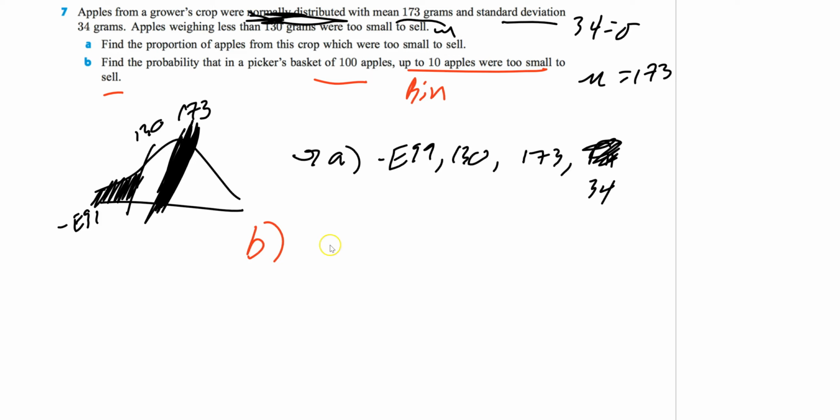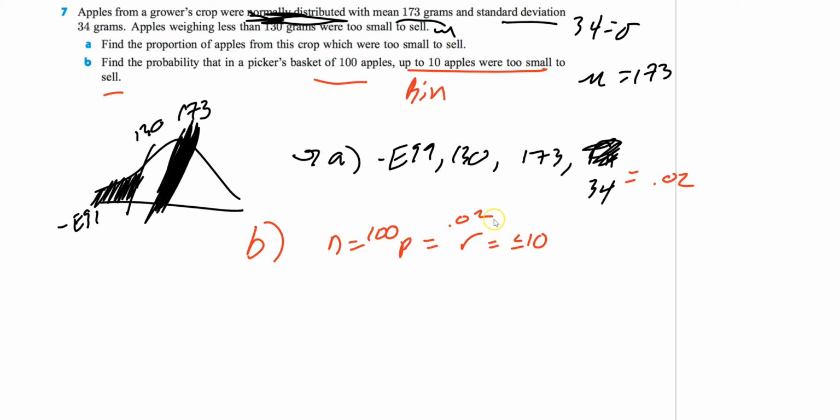Our good old friend, the binomial question, where you need to find N, P, and R. And in this case, N's 100. The probability P we actually just found, right here in part A. I didn't figure the actual value out, so let's say it's 0.02. That would be my probability. R is what you want. I want up to 10, so R is less than or equal to 10.